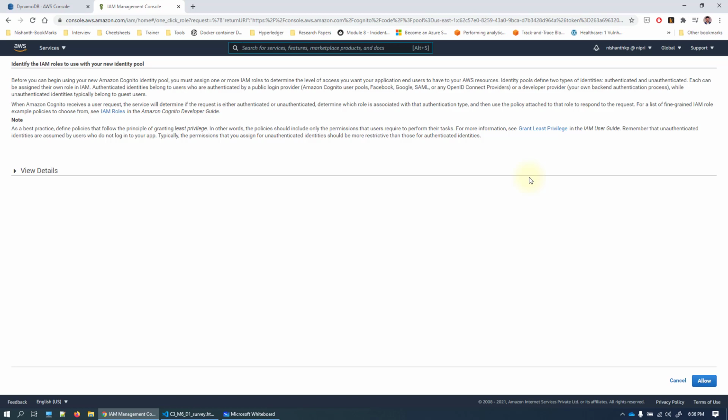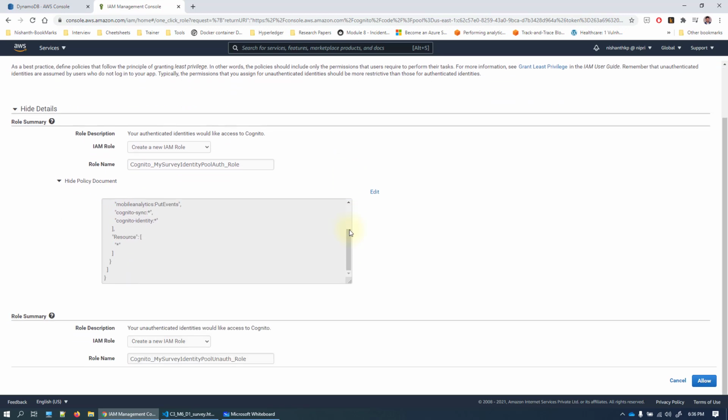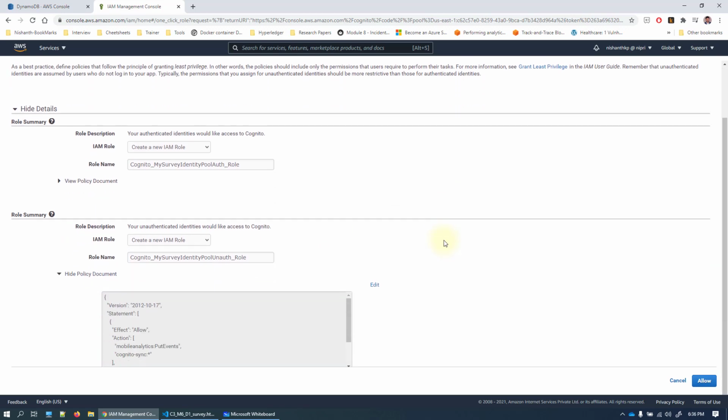It will throw me a screen asking me to create a pool. Before you click on allow, we can just click on allow, but we will see the details of the pool first. Click on view details, and if you observe very clearly, there are two roles that are going to be created. One role is for authenticated users, the other role is for unauthenticated users. As my application is a survey, I don't need any authentication. You can click on show policy document to see what kind of access it has.